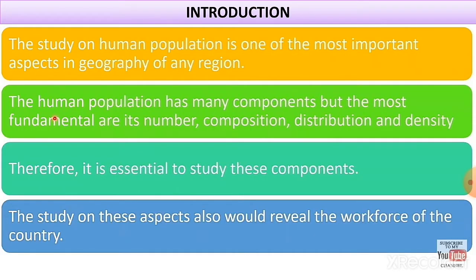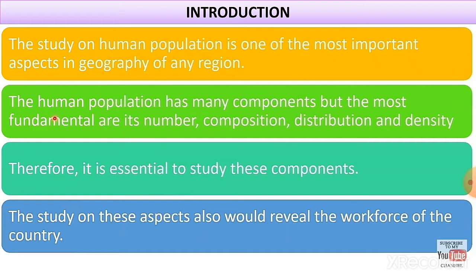Introduction. The study of human population is one of the most important aspects in the geography of any region, because based on the population only, the government will provide all the facilities to the people. The human population has many components, but the most fundamental are its number, which means the number of people present in the country, and then composition.